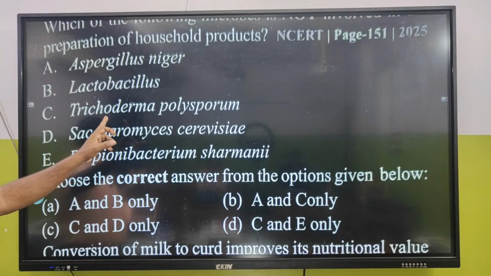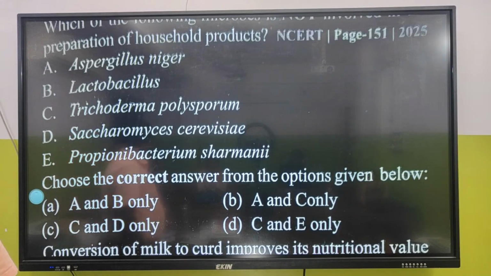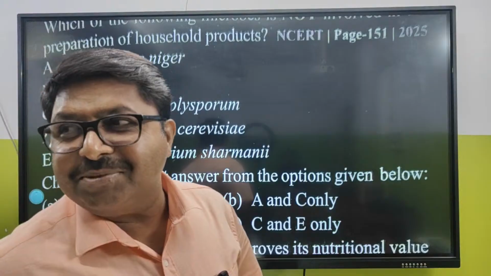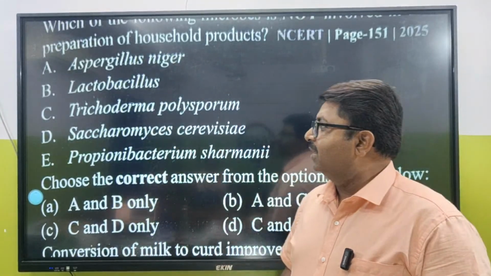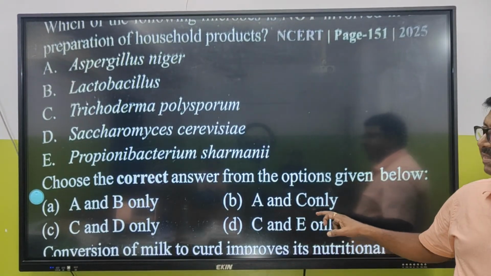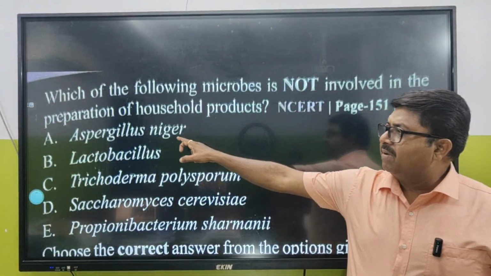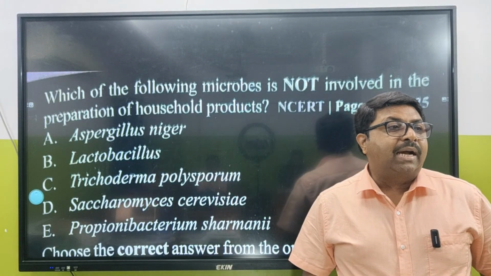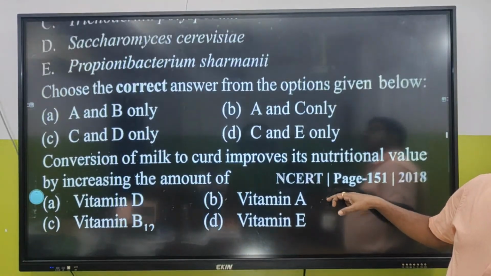What does Trichoderma polysporum make? Cyclosporin A, an immunosuppressive drug. Kidney transplantation does not happen every day in a household, so it is not used as a household product. Very good. So the answer is C. And what about Aspergillus niger? What is the function of niger? It makes citric acid on a large scale. Okay.